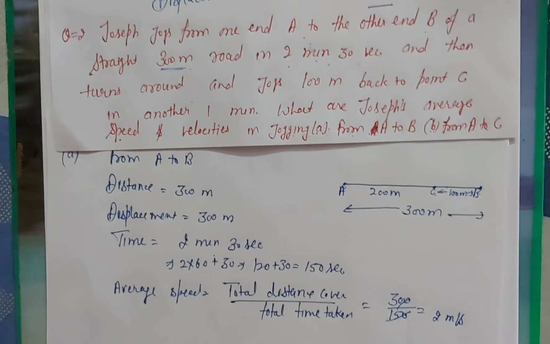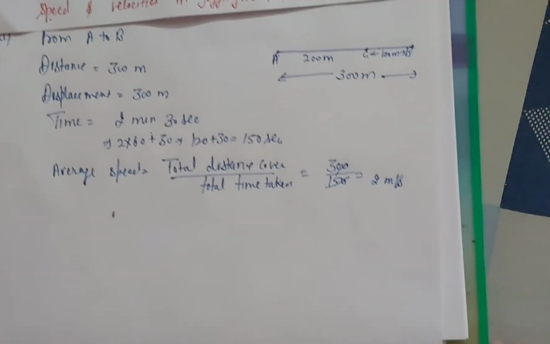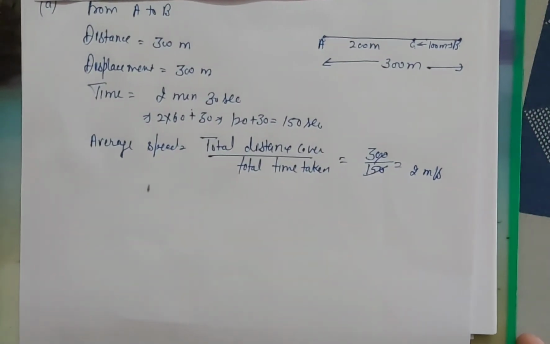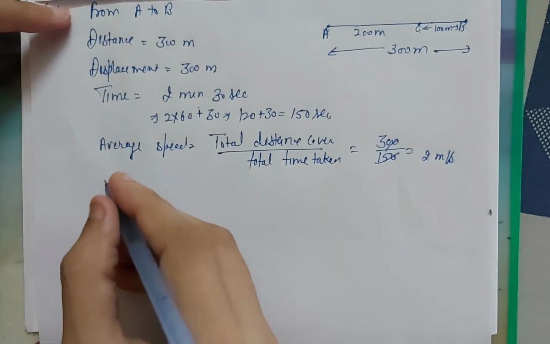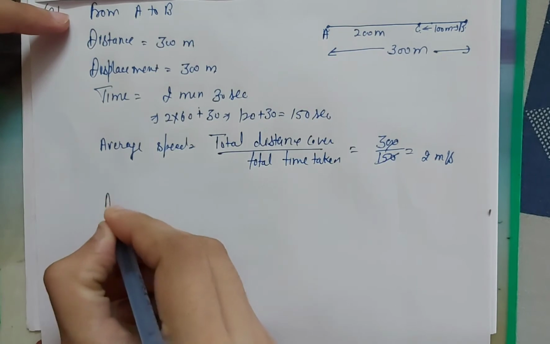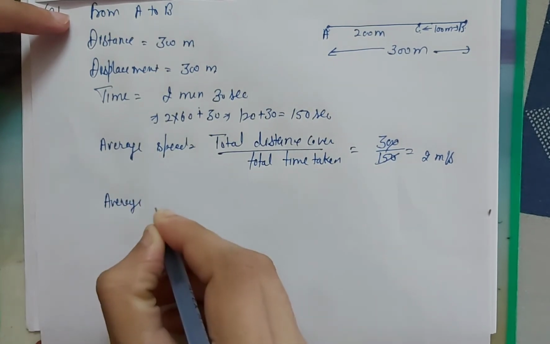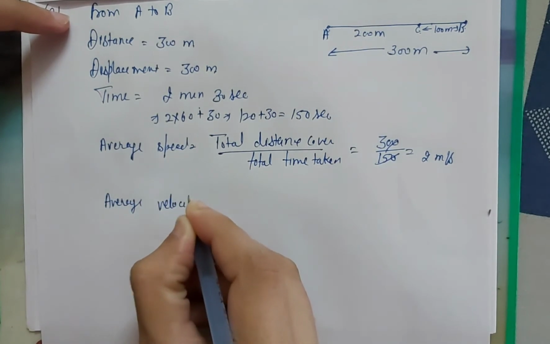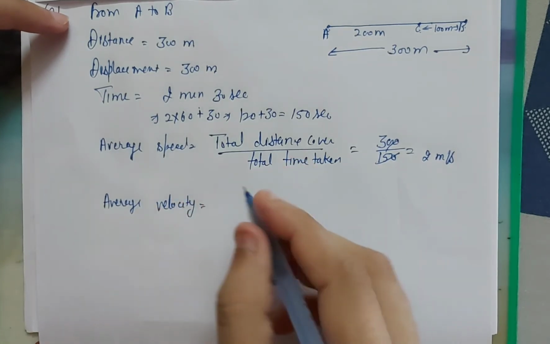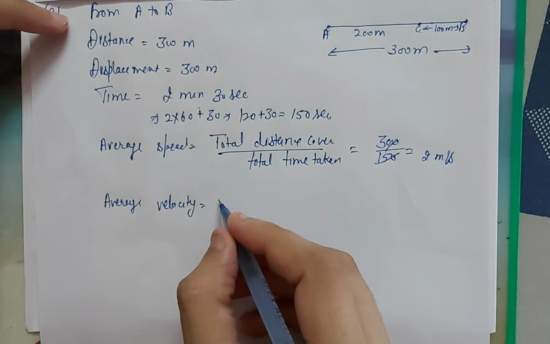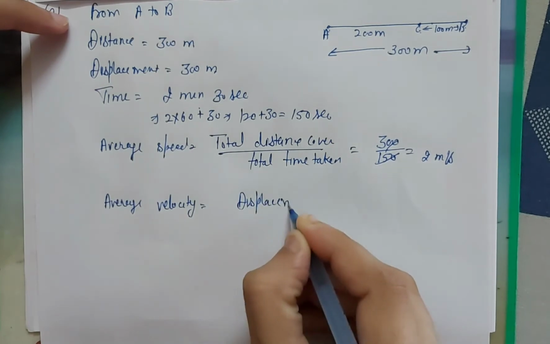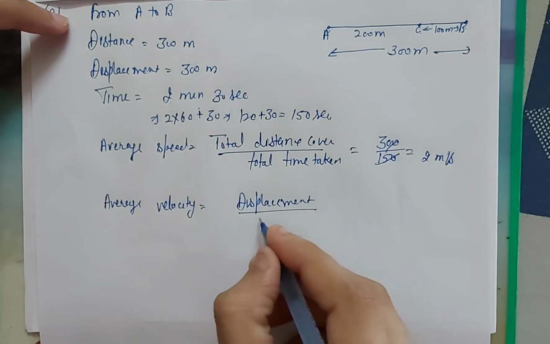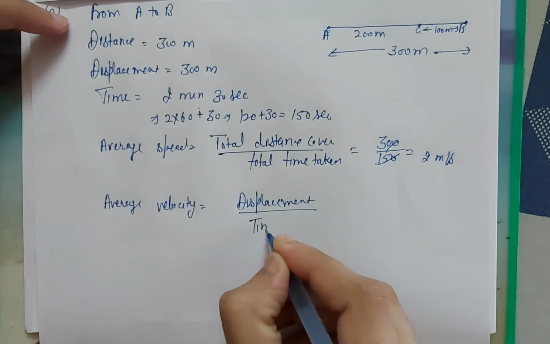Now what is the average velocity? In the first case, what is the average velocity? The average velocity is given by displacement divided by time interval.